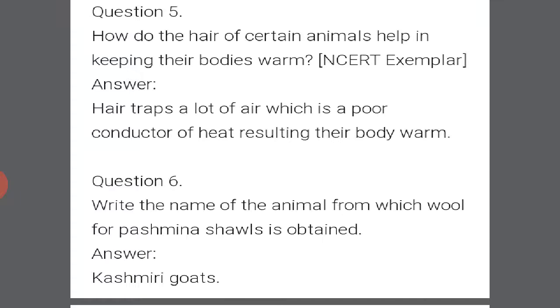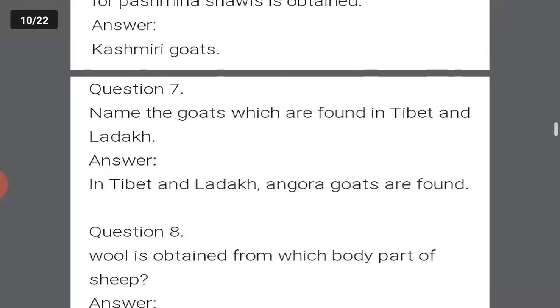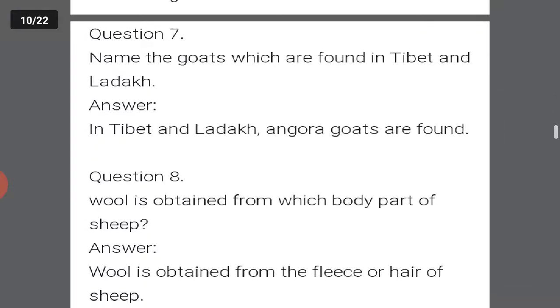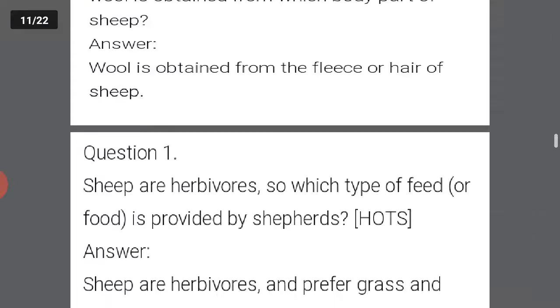Hair traps a lot of air which is a poor conductor of heat, keeping their body warm. The wool of pashmina shawls is from Kashmiri goats. Tibet and Ladakh are the places where the Angora goats are found. Wool is obtained from the fleece or the hair of the sheep.